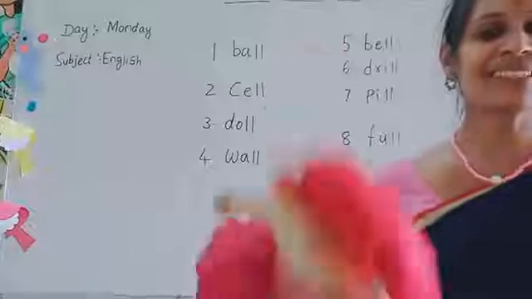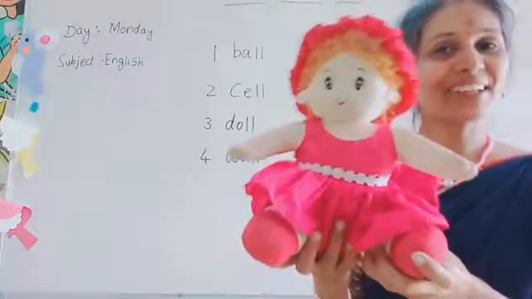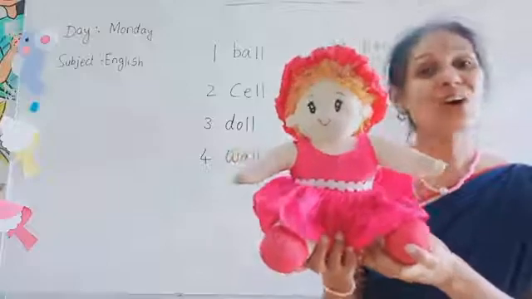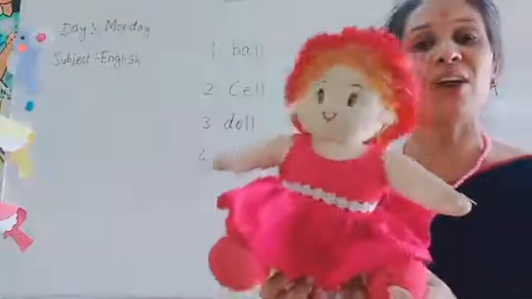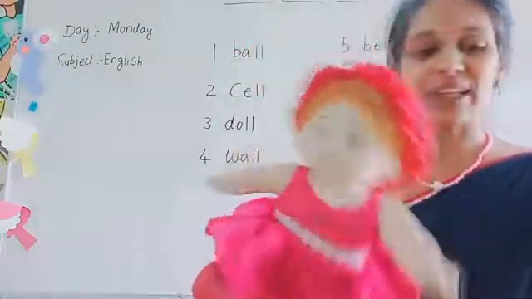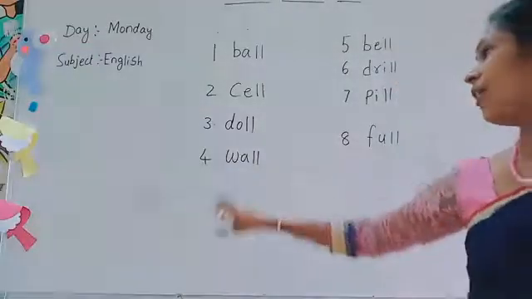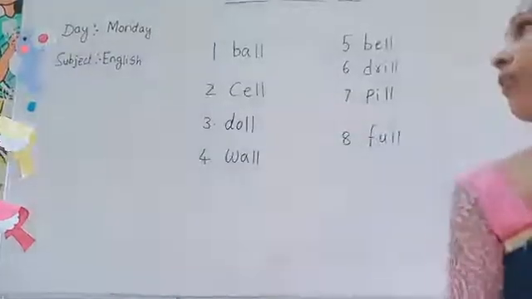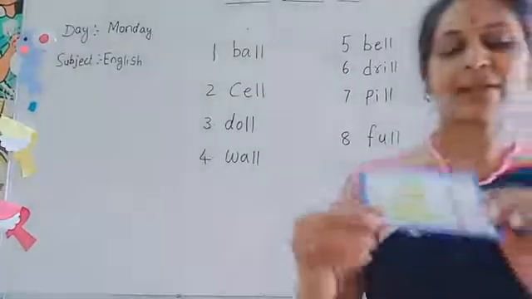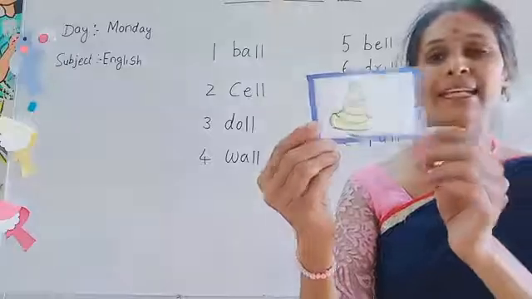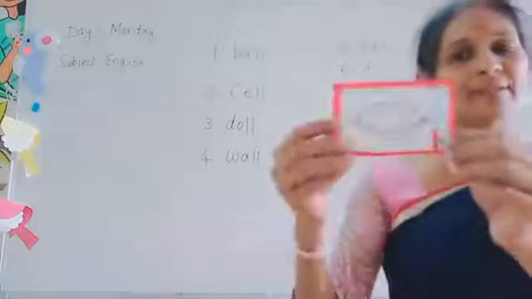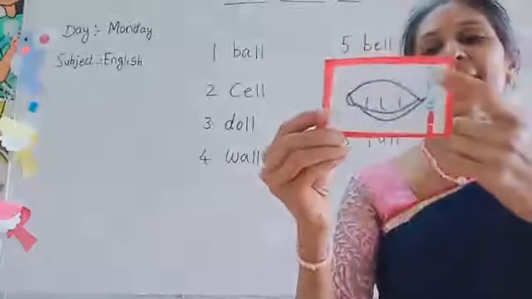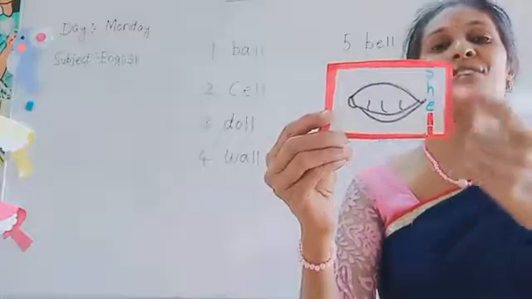Then what is this? Your favorite? Yes. Doll. This is doll. D-O-L-L. Doll. Yes, dear kids. Doll. Then wall. W-A-L-L. Wall. Then what is this? Bell. Ghanti. B-E-L-L. Bell. Then what is this? Shell. S-H-E-L-L. Shell.